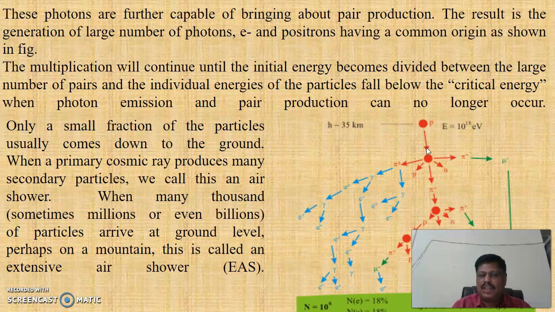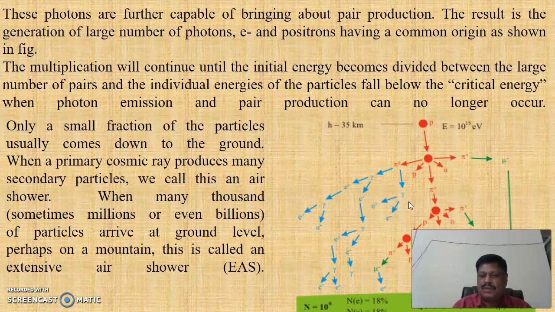When these primary cosmic rays interact with the Earth's atmosphere, secondary cosmic rays are produced like pi plus, pi minus, protons and neutrons, neutral particles, etc., and this gives rise to photons. These gamma photons interact with the atomic nucleus and produce an electron-positron pair.